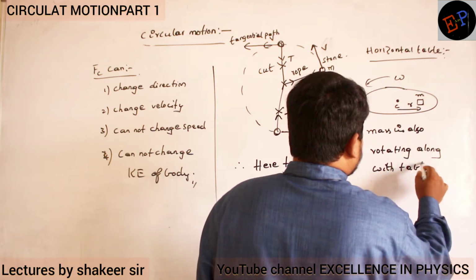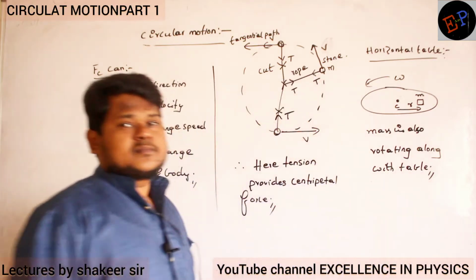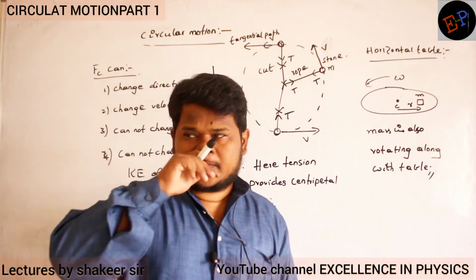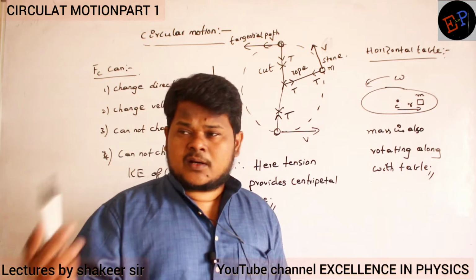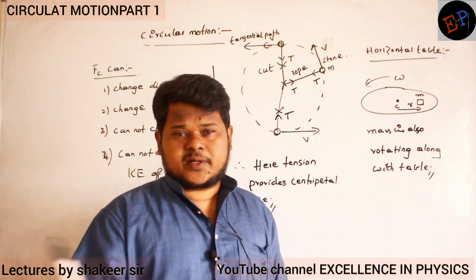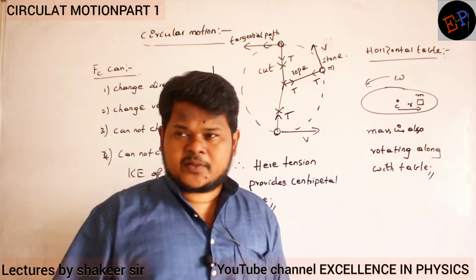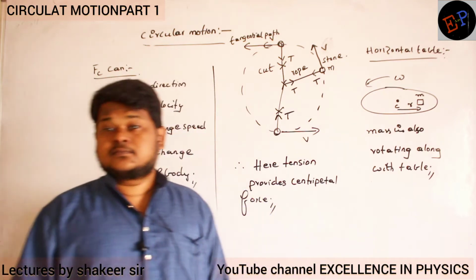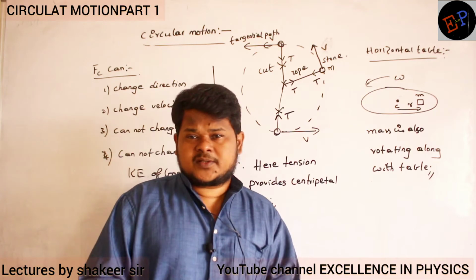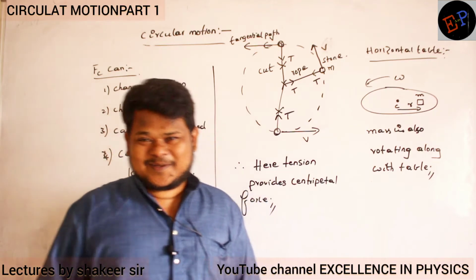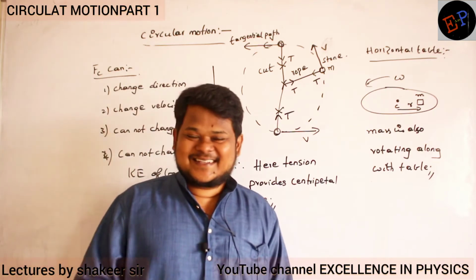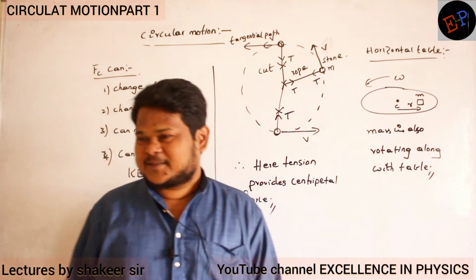Then what do you understand? I am placing a stone or a mass on a table. The table is rotating, and along with the table, this mass is also rotating. Who is providing the centripetal force here? The table? Does the table have hands to hold the mass? No. Then how is it able to move in a circular path?